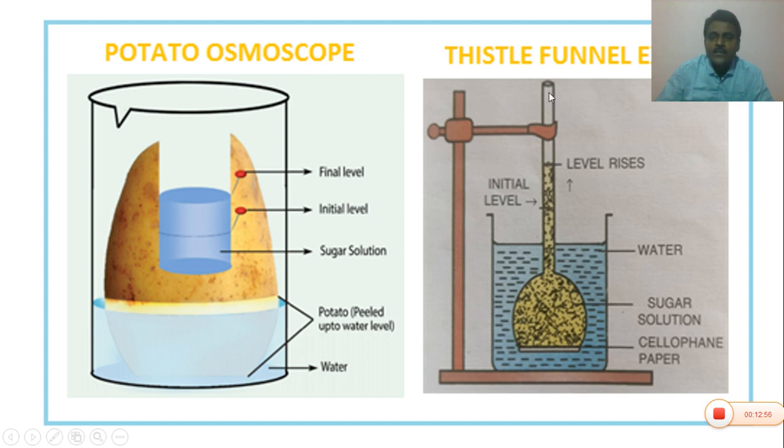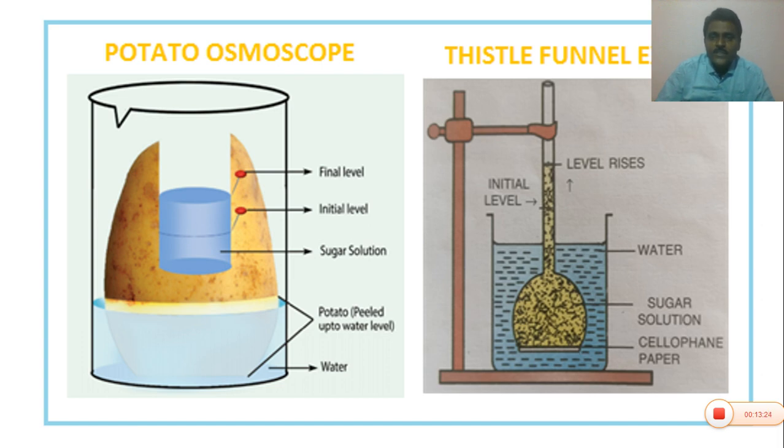It has two open ends, one narrow end and another broader end. And a beaker, water, sugar solution, a stand, a semi-permeable membrane, either egg membrane or cellophane paper, and a rubber band.